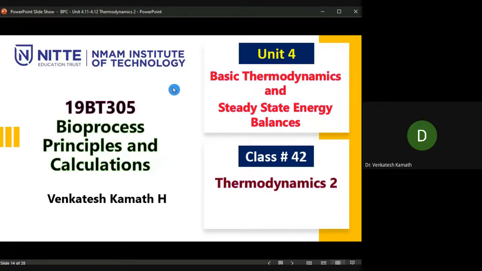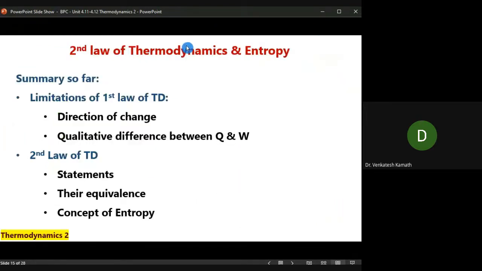So in this class, we'll be learning more on thermodynamics, that is the second law of thermodynamics. Before we get into the second law, let us look once into what we have learned in the previous topic, that is the first law of thermodynamics. In fact, the zeroth law also we have learned. Then we came across something called the limitations of the first law of thermodynamics.